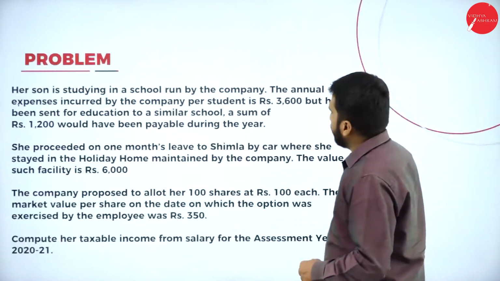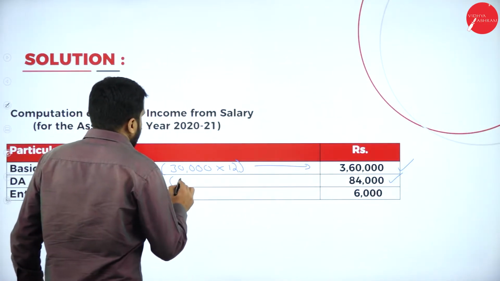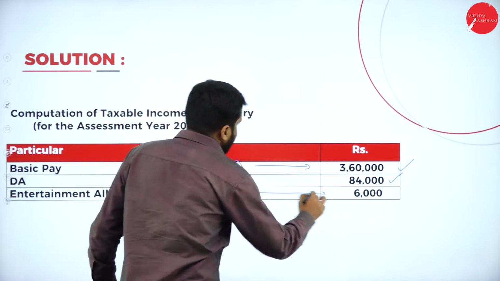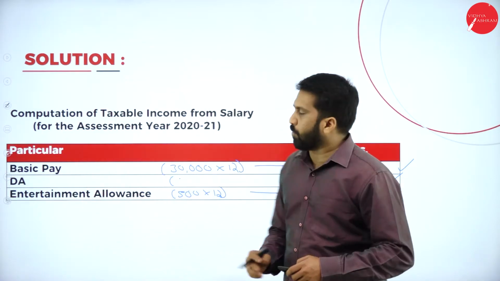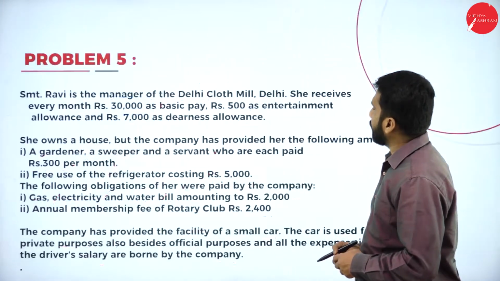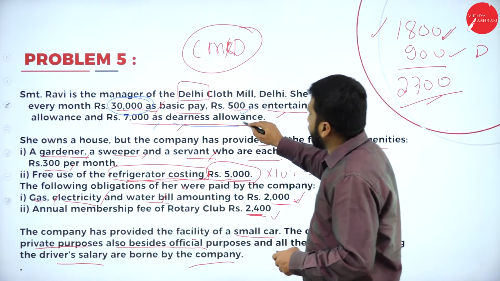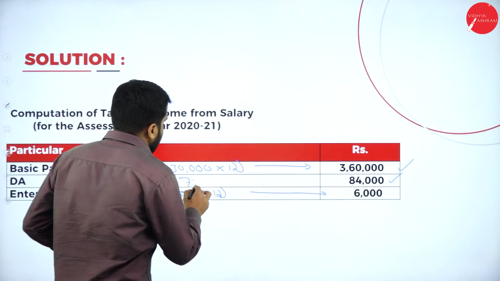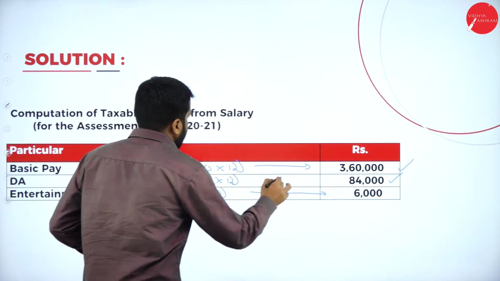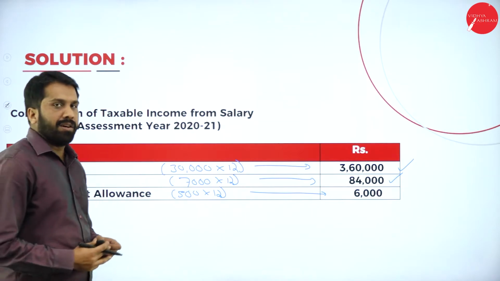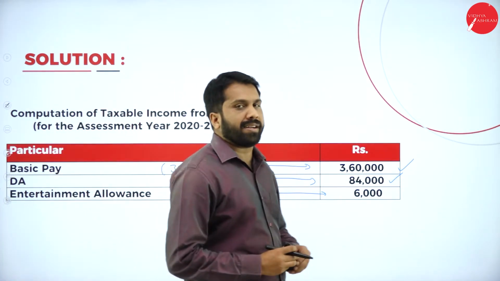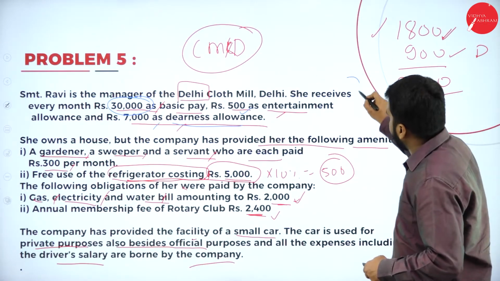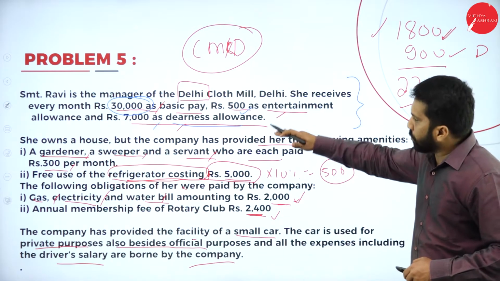How much will you get? Now, if you calculate 500 multiplied by 12, you will get 6,000 as entertainment allowance. What is that 7,000? I'll go back. Your 7,000 is dearness allowance, DA. Now, in the answer, 7,000 multiplied by 12, you will get 84,000 as DA. Hopefully, we are done with the first part of your answer. As I told you, in the question, this we call part 1. We completed it. Now we'll go to part 2.